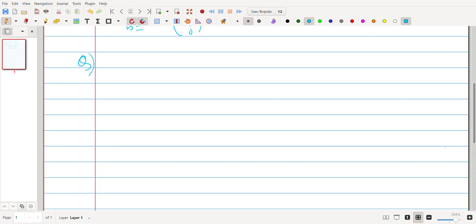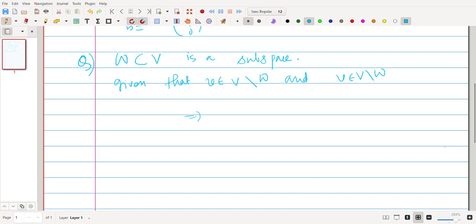Option Q. W inside V is a subspace. Given that u belongs to V minus W and v belongs to V minus W, this will imply u plus v also belongs to V minus W.